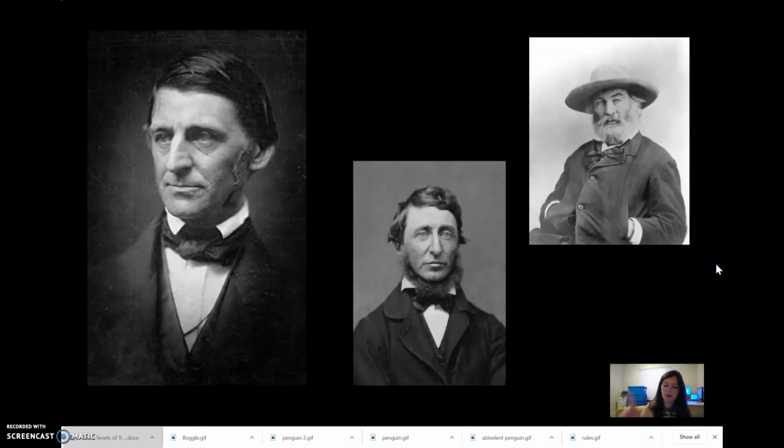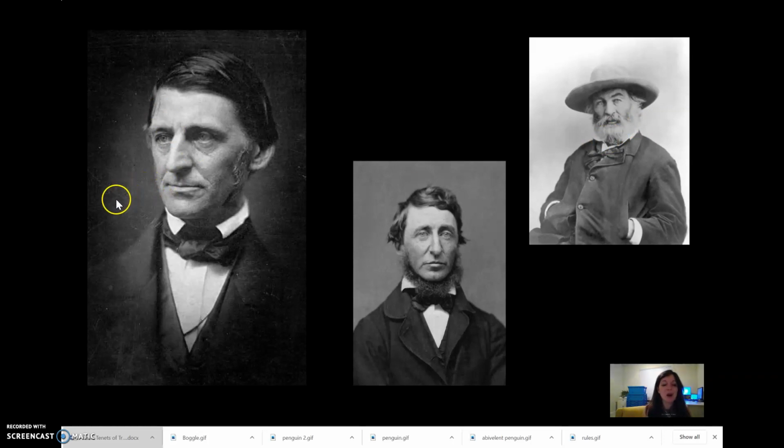So, not quite yet. Transcendentalism had many authors, but there are three primary ones that we are concerned with, and it's these three gentlemen. What do all of these gentlemen have in common? They do all have some pretty snazzy hair. Here we have some really nice sideburns. Here we have this epic under the chin beard, and here we have a beautiful full beard. But what all these men have in common is that they are transcendental writers.